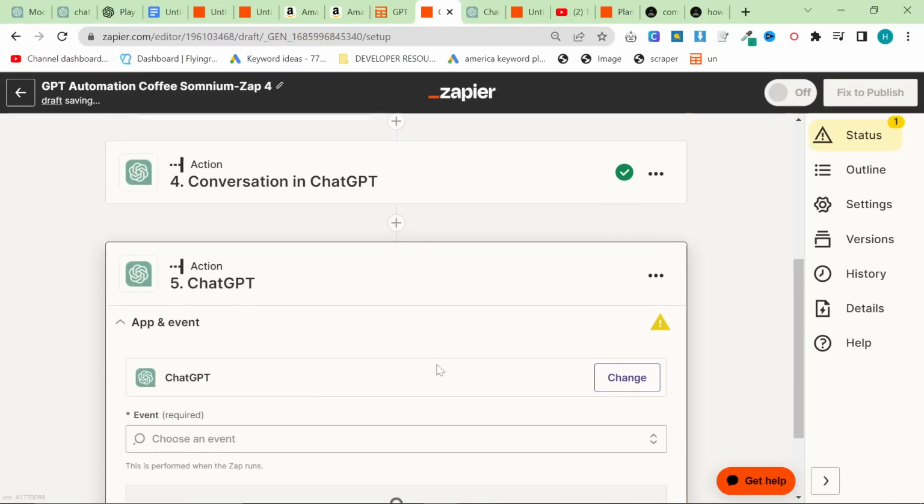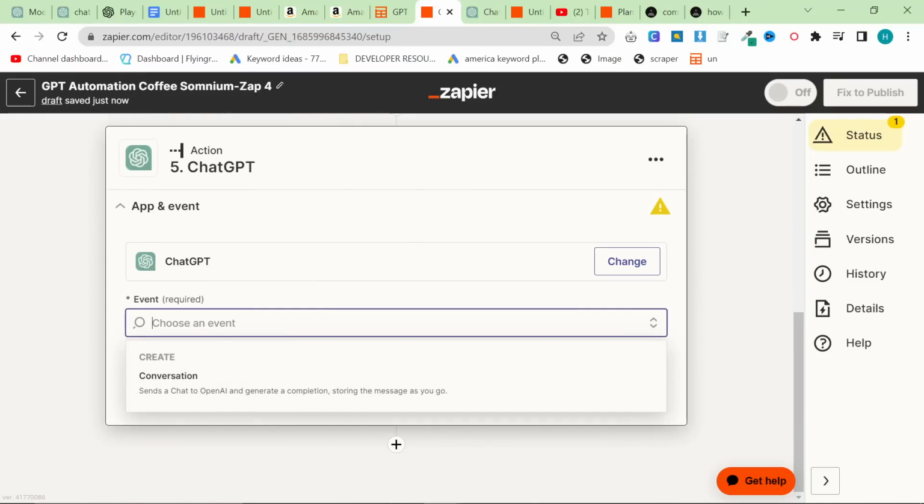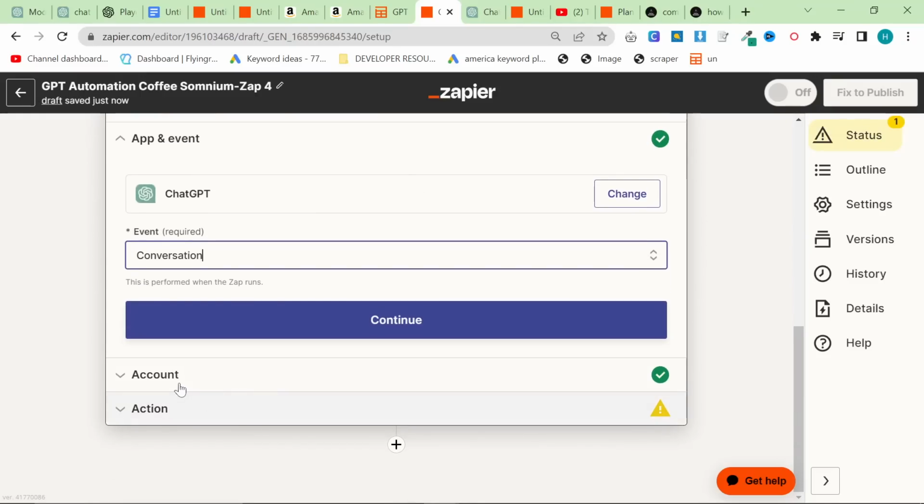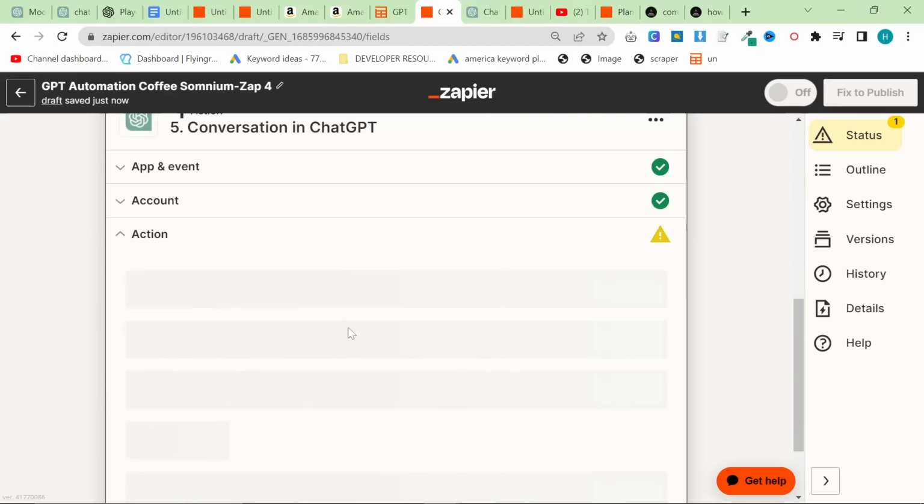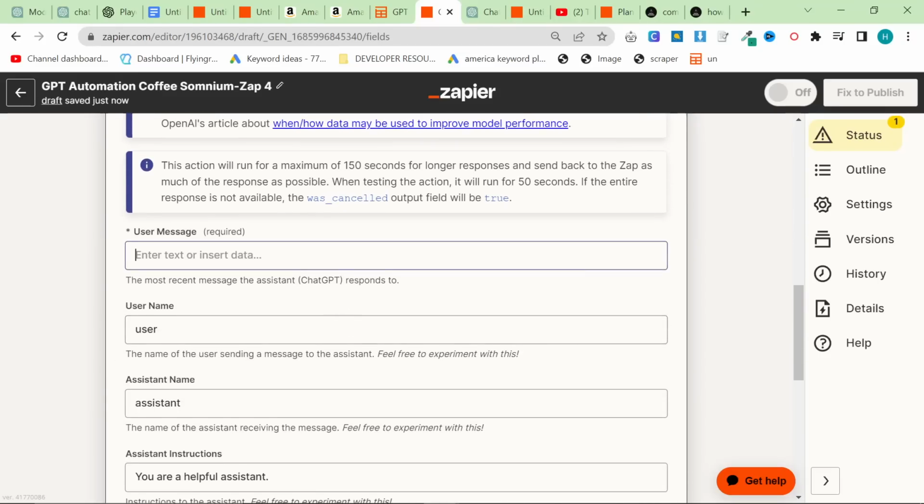And this method is no code. You do not need to know any coding for this whatsoever. So that's the best part of this. It's also quicker than doing it yourself.